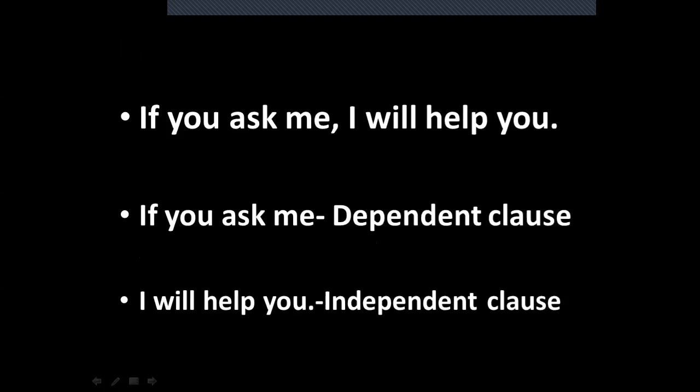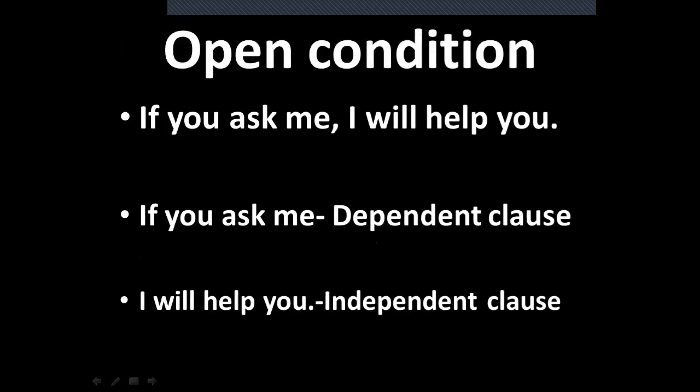Now let us see what is the first condition. Open condition, or probable or possible condition. Example: if you ask me, I will help you. Here we can see the sentence consists of two clauses, dependent clause and independent clause.